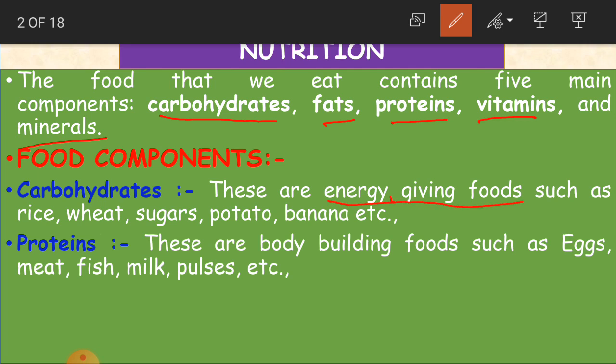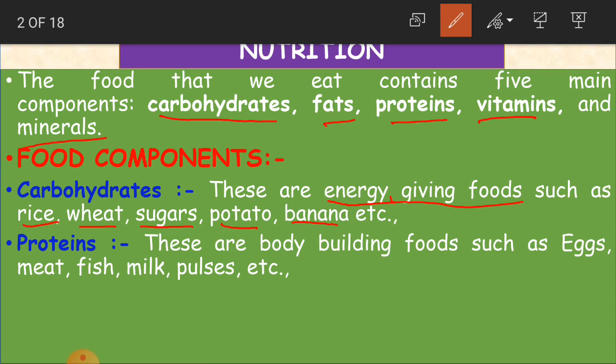That is why we call them energy giving foods. They give energy to do our daily activities, to perform our body activities in a well mannered way. So from these substances we will be getting energy.